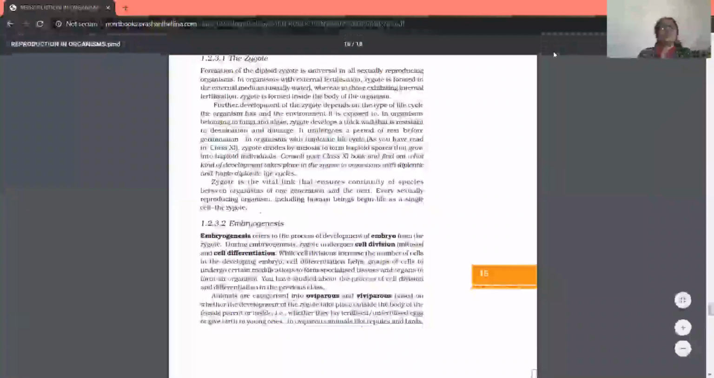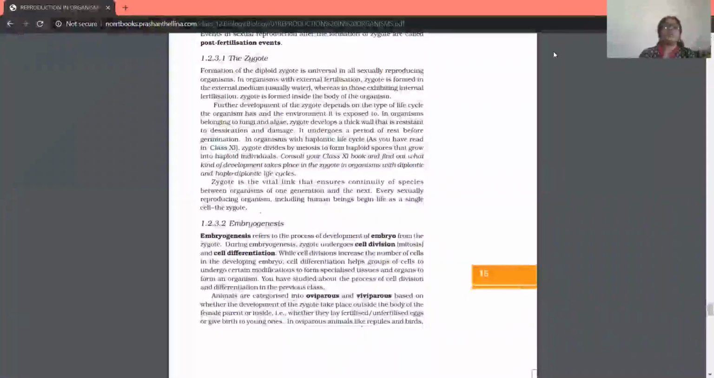Cell division increases the number of cells in the developing embryo. Cell differentiation helps a group of cells to be converted into tissue, with certain modifications to form a specialized tissue, and from tissue to form organ. Afterwards this organ will be converted into organ systems and ultimately into organisms.